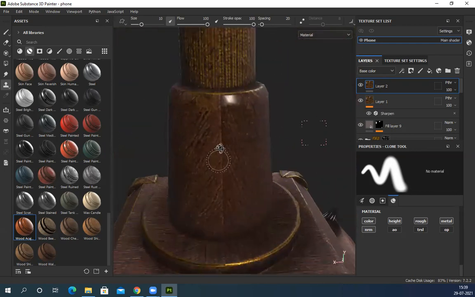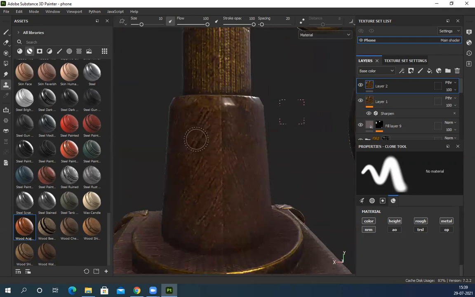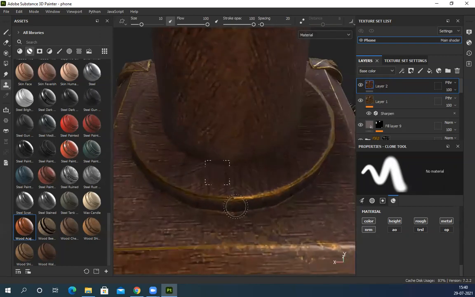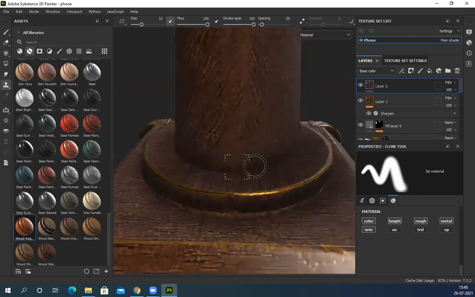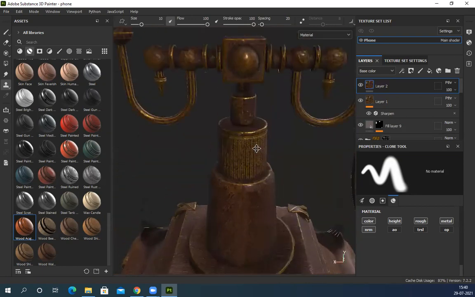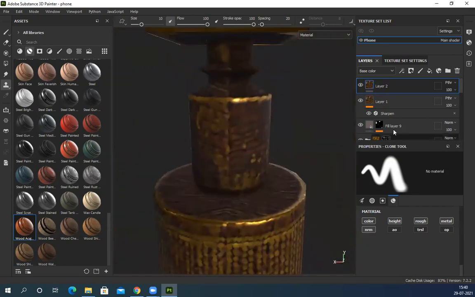Suppose I have a seam here, so I can just simply click here, paint it, clone stamp. So that means there is no option for seam. Seam is something you have to avoid, 100%.